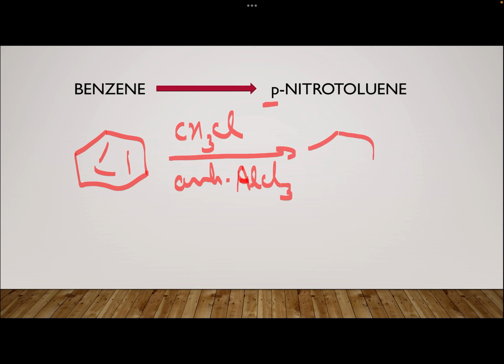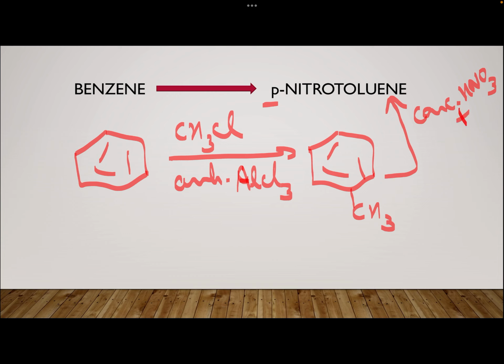Friedel-Crafts alkylation. I am getting CH3, and then you treat it with nitrating mixture. This mixture produces NO2 plus, the electrophile. So that will attack at ortho as well as para, two products. But you have to write only that which has been asked.